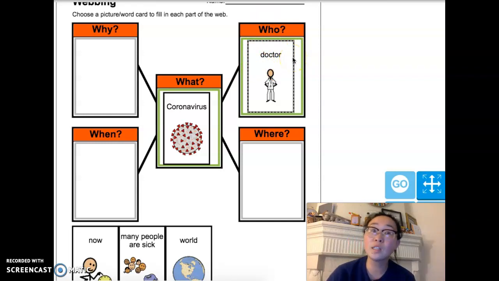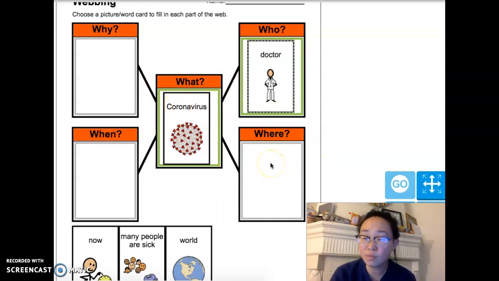And at the hospital, it's not just doctors. You have nurses, you have different hospital workers. Lots of people are at a hospital to help you, but a doctor is usually someone that you'll see. A doctor and nurse are two people that you'll usually see at a hospital if you or someone you know happen to be sick or happen to have the coronavirus.